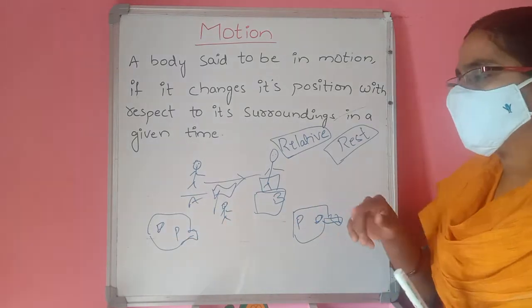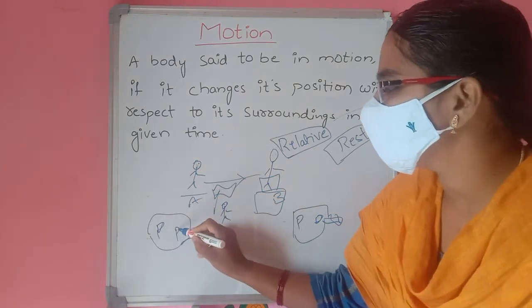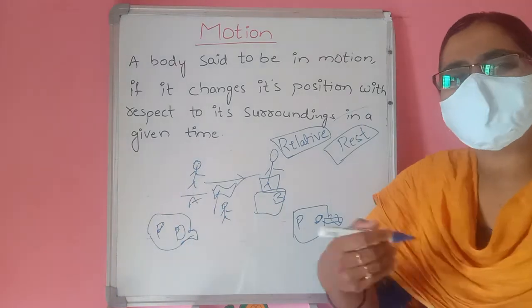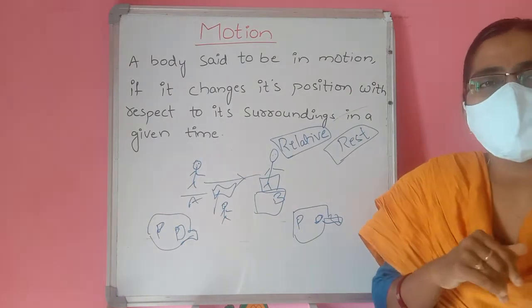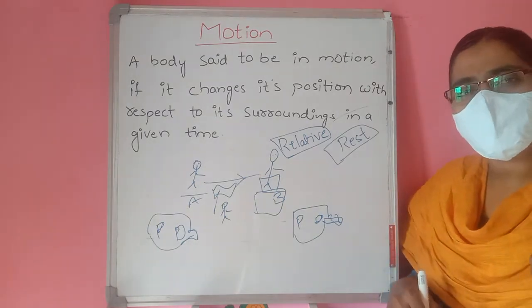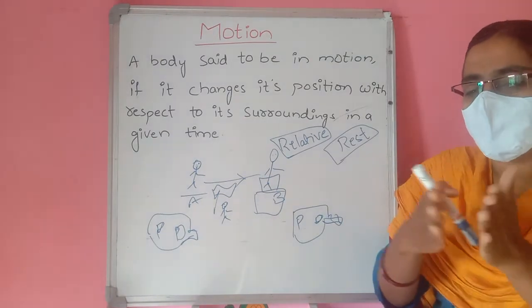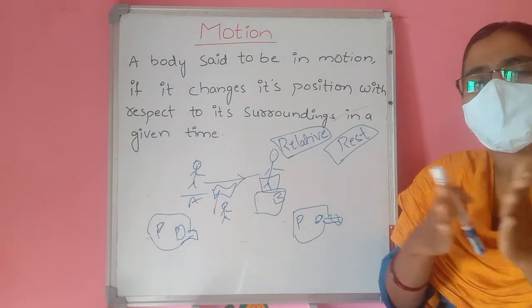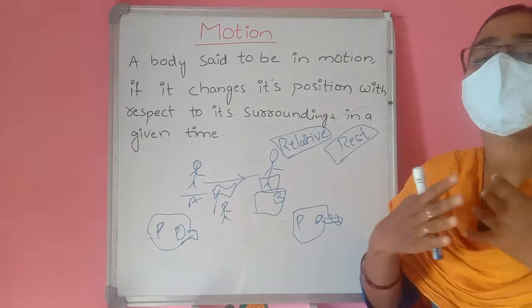But if you take the driver and passenger, the driver is in the front seat, the passenger is at the back seat. They are not changing their position. With respect to the driver, the passenger's position is the same. There is no change in distance between those two.